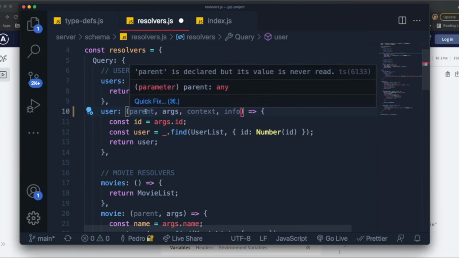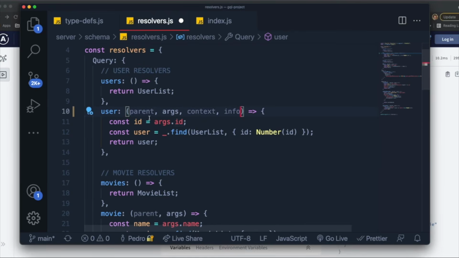Some are more useful than others, but the important thing to understand is that even though some of them, like info, are rarely used, especially in the beginning, you need to understand their use cases so that if you find yourself in a situation where you need to use one or need to access information about the request, you might use these different aspects of GraphQL. So the first one that I want to go over is parent.